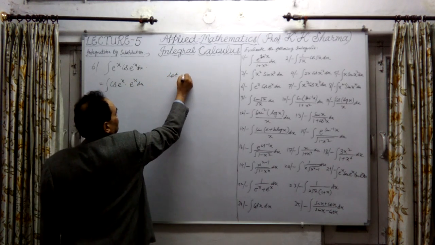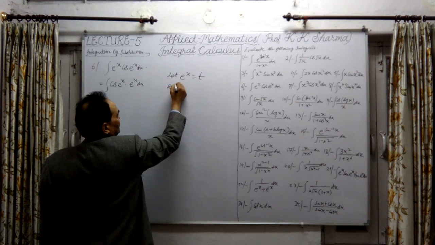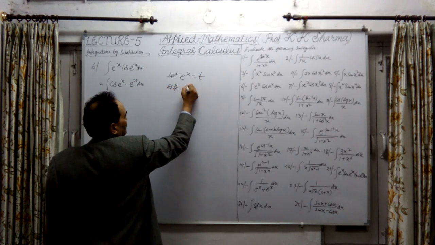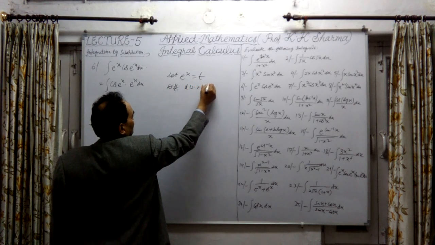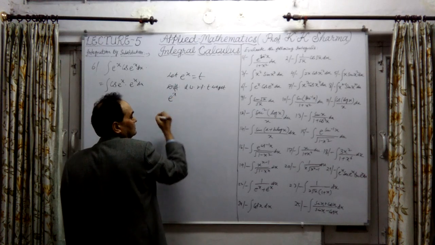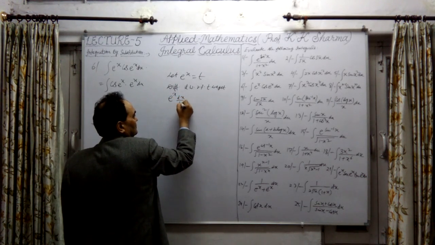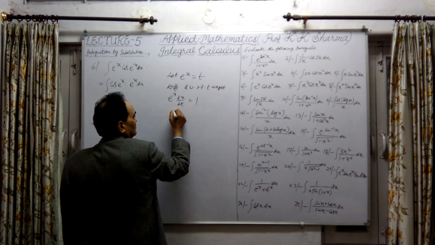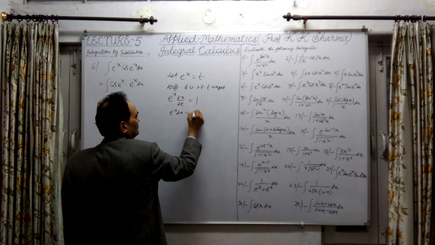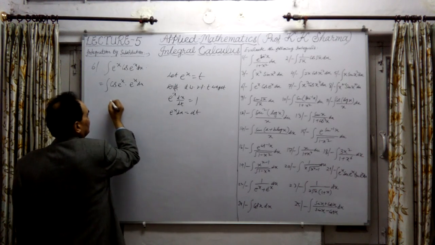Let e^x equal to t. Differentiating it, e^x dx upon dt equals 1, so e^x dx equals dt. So in place of e^x dx, we can write dt.